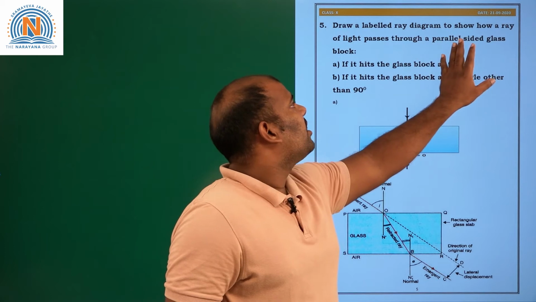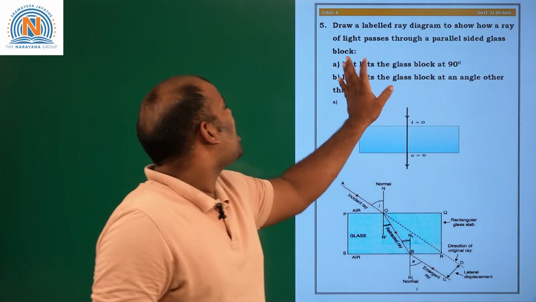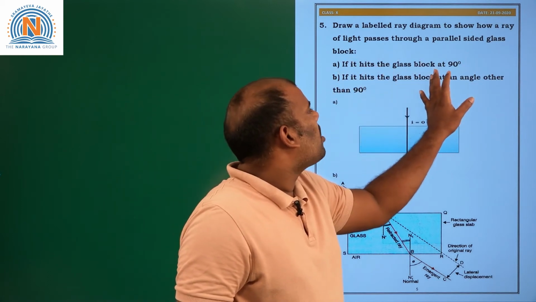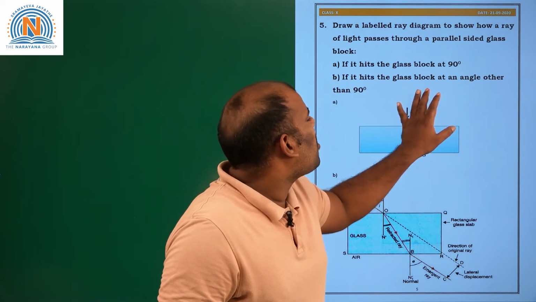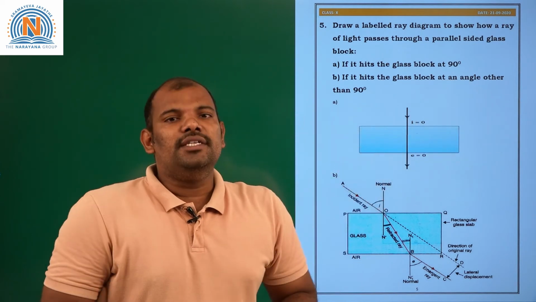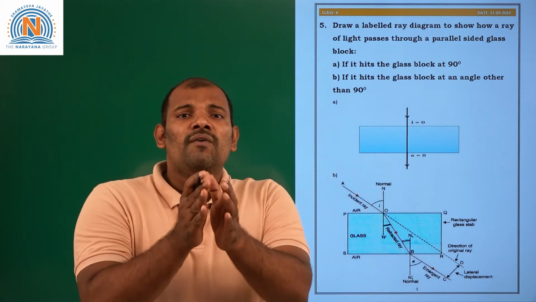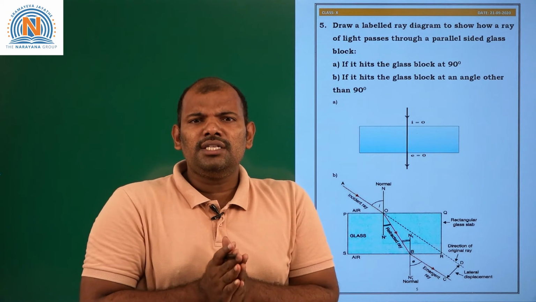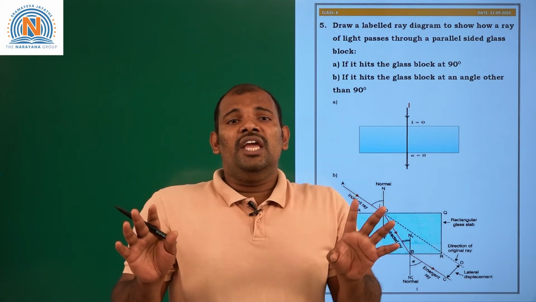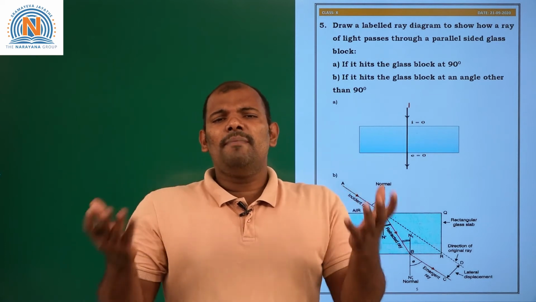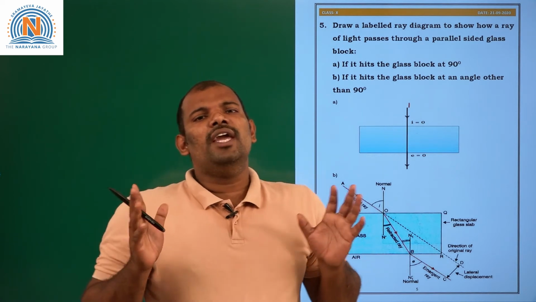Draw a labeled ray diagram to show how a ray of light passes through a parallel sided glass block. A: if it hits the glass block at 90 degrees, and B: if it hits the glass block at an angle other than 90 degrees. So what happens to the light ray when it hits with 90 degrees? 90 degrees in the sense through the normal. When the light ray is passing through the normal, it does not deviate in case of refraction, or in case of reflection also. When you are passing the light ray through the normal, there is no deviation at all.